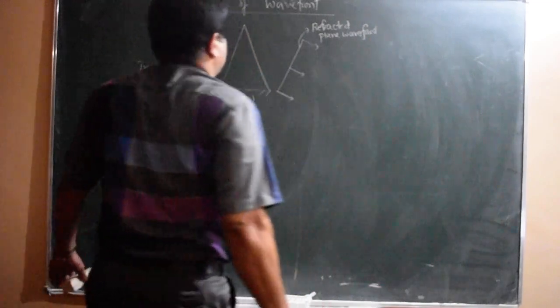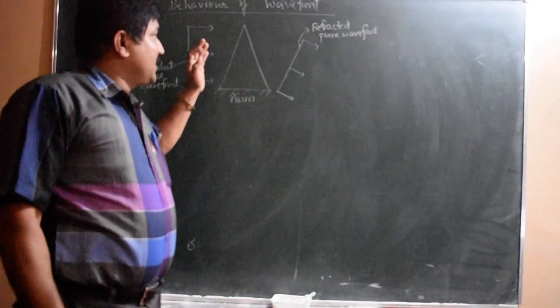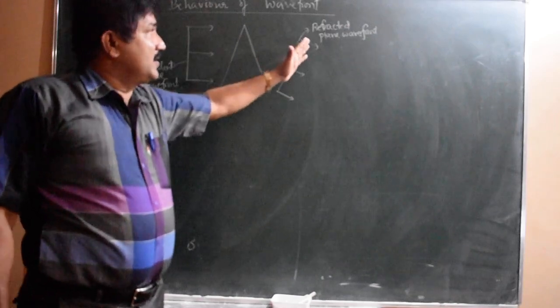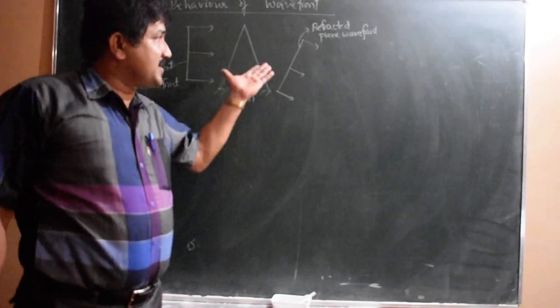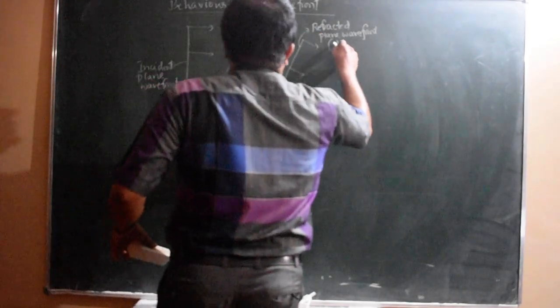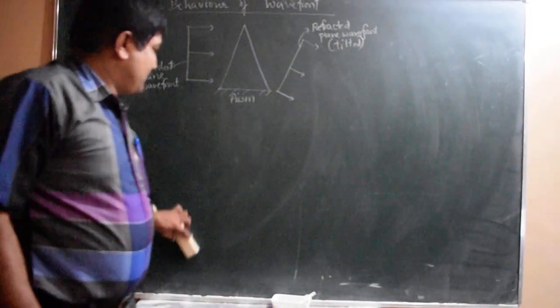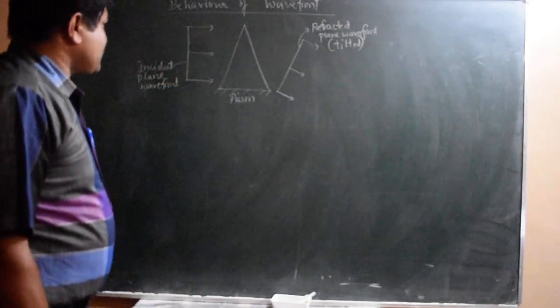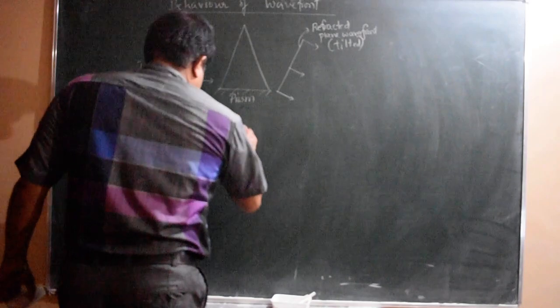So when a plane wavefront is incident on a thin prism, the outgoing, refracted or emergent wavefront is also a plane wavefront but tilted. Tilted wavefront we get.